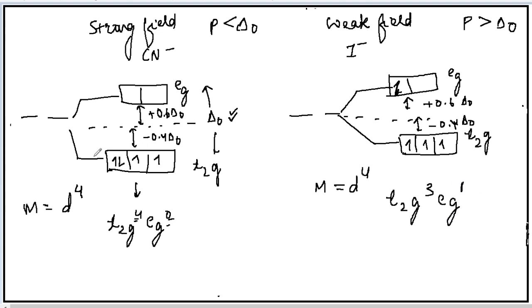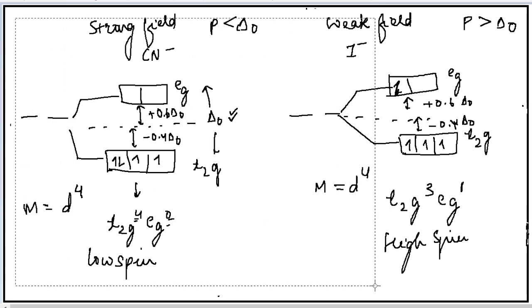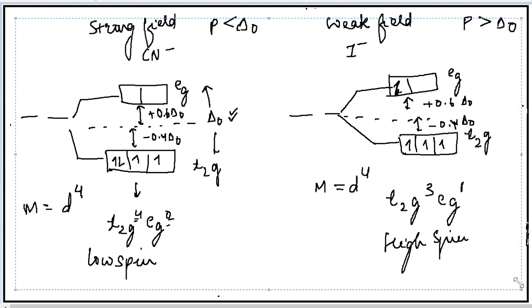So here you can see that all the electrons are present in the 3 degenerate orbitals, that is T2G on the lower side only. Therefore, these complexes are known as low spin complexes. Here you can see that electron is present on the 2 degenerate orbitals also on the upper side. Therefore, they are known as high spin complexes. So this is how the splitting occurs, and this is the concept of the strong field and the weak field ligand. Okay. Now next I will take the splitting in the tetrahedral complexes.